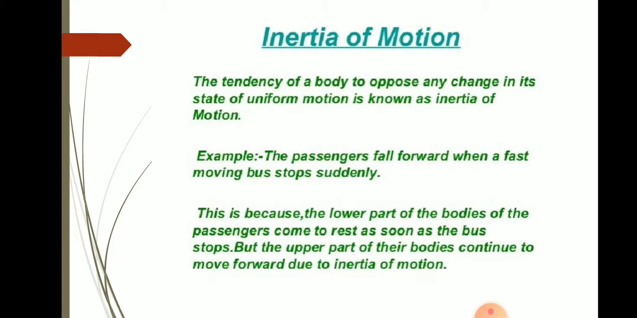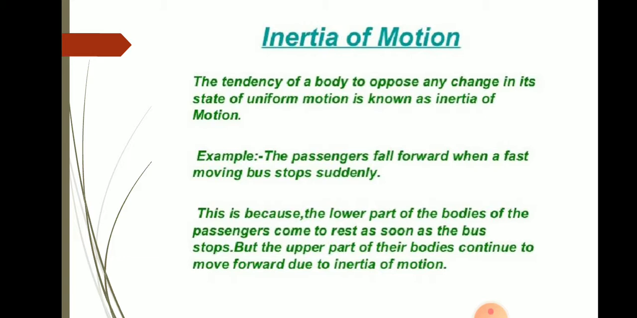Now next, let us study inertia of motion. Let us see what are the examples of inertia of motion. So what is inertia of motion? It is the tendency of a body to oppose any change in its state of uniform motion. This is known as inertia of motion. Let us see some examples here.